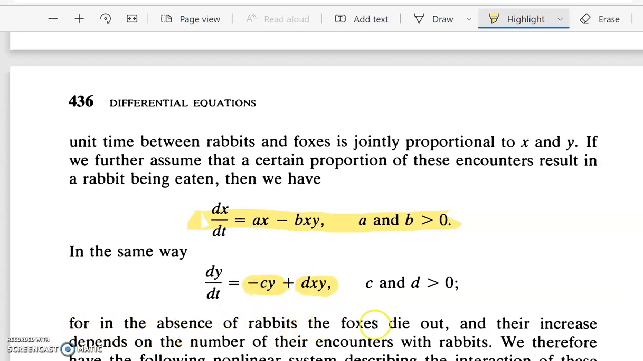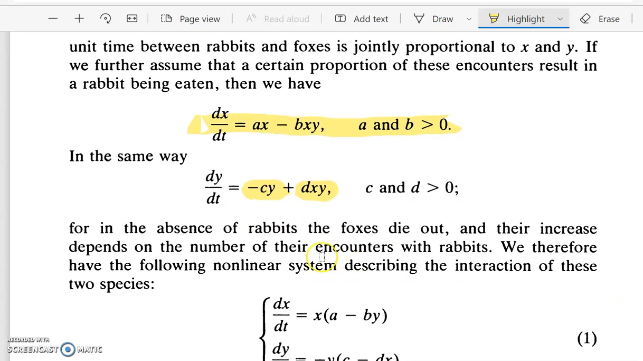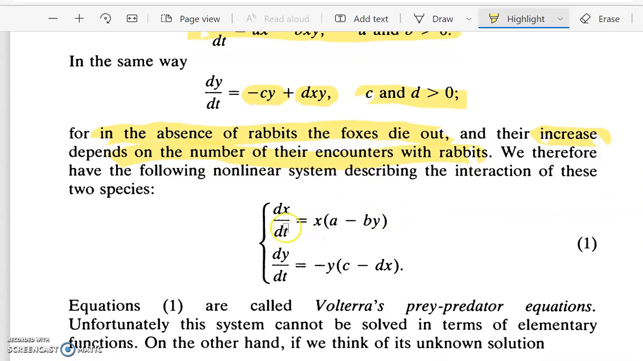So in the absence of rabbits, the foxes will die out, and their increase will depend on the number of encounters with rabbits. So the increase depends on the number of encounters with rabbits, which is denoted by the term dxy, and in the absence of rabbits, the foxes will die out, which is denoted by the term minus cy. So we have c and d greater than 0. So these two equations form a nonlinear system describing the interaction of these two species. This system of equations is famously known as the Volterra predator equations.